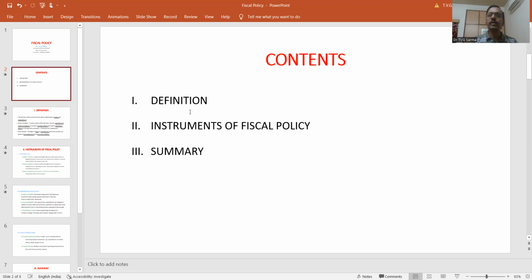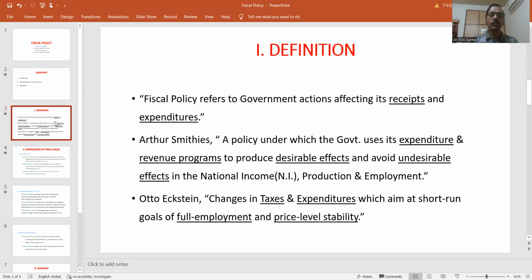So let us first try to pick up directly some of the basic definitions of what exactly the fiscal policy means. There have been a number of authors who have given the definitions of fiscal policy. But among all the definitions, we shall be selecting one or two important ones, which will help us to clarify the concept of fiscal policy.